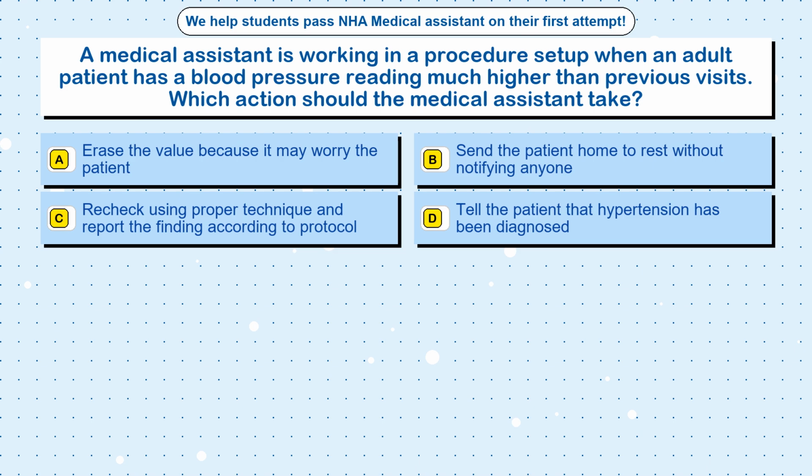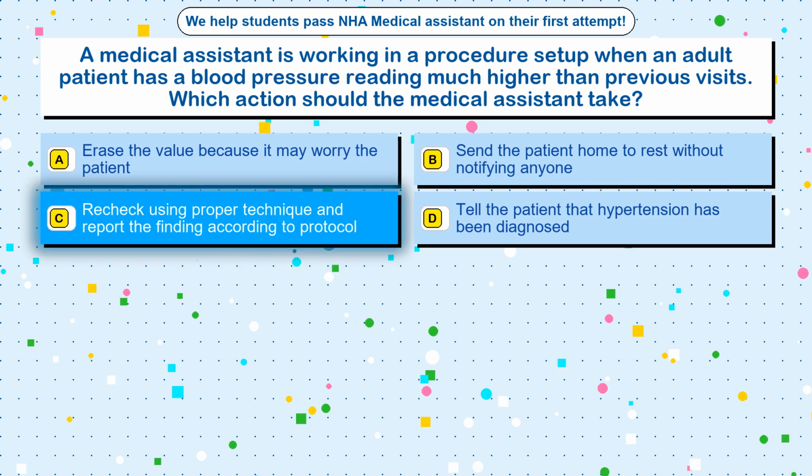Option A, erase the value because it may worry the patient. Option B, send the patient home to rest without notifying anyone. Option C, recheck using proper technique and report the finding according to protocol. Option D, tell the patient that hypertension has been diagnosed.